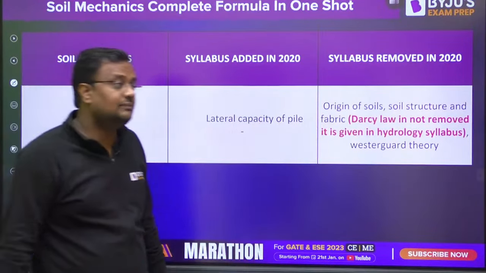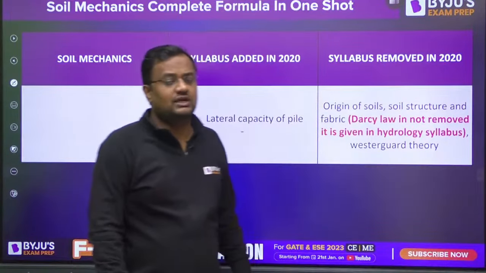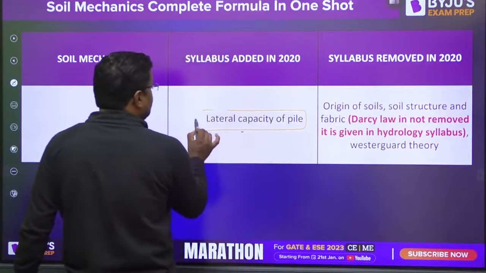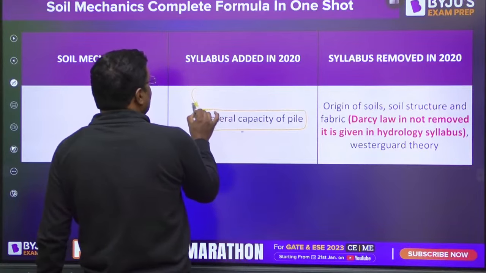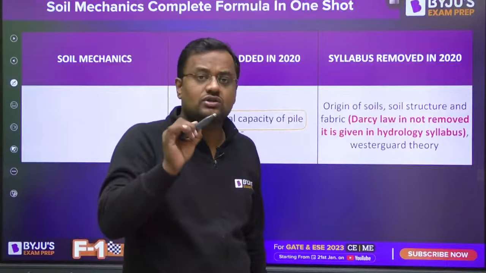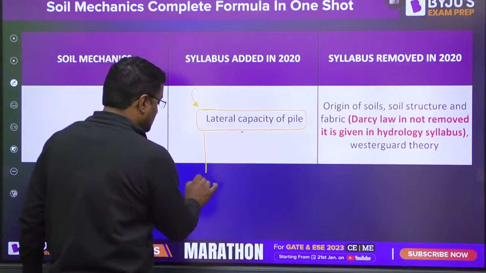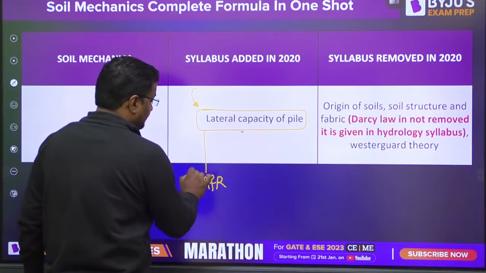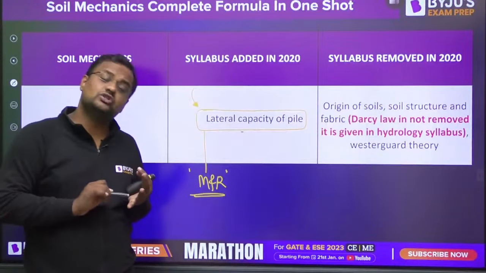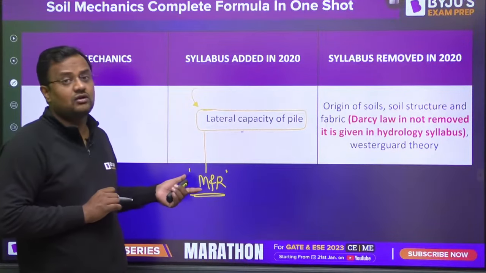If I talk about the syllabus, after 2021 nothing was changed. In 2021, the lateral capacity of pile topic was added. In this there are various theories. Let me tell you guys, you will be lost in the sea, there are so many theories. You just have to focus on Matlock and Reese theory. There are some empirical relations from which you can find the lateral capacity of pile. There is the spring analogy model, the Terzaghi model, but you have to focus on Matlock and Reese.